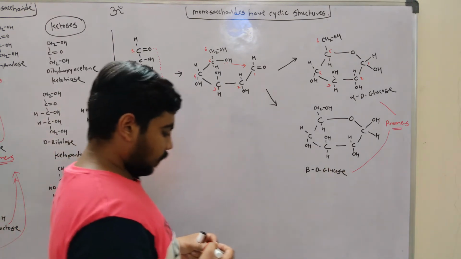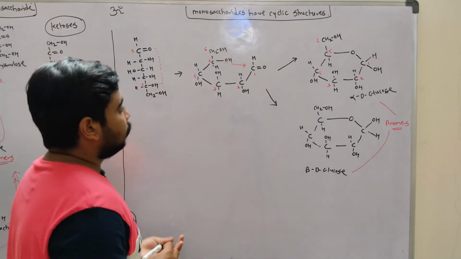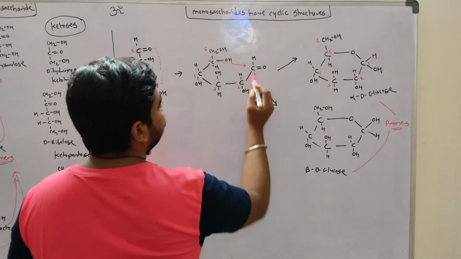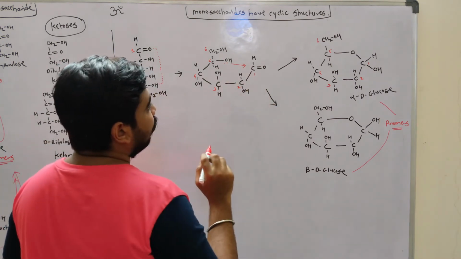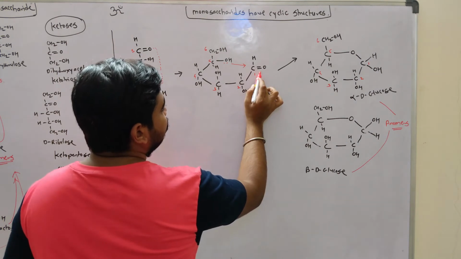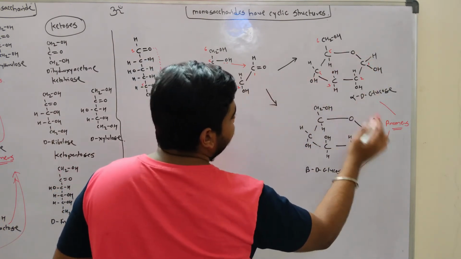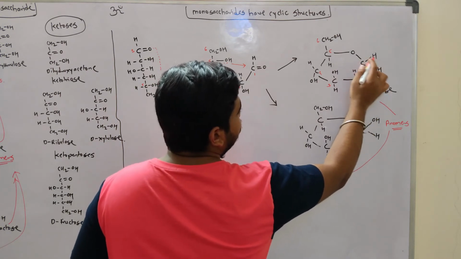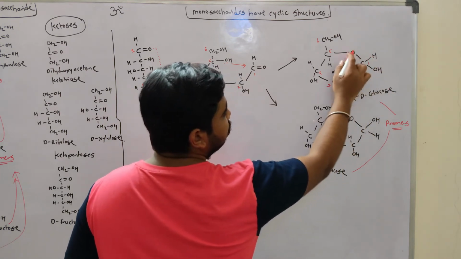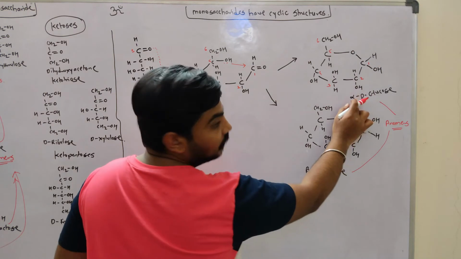So how do we get anomers? If you look at the structure, here is the first carbon. If the OH group is towards this oxygen, that will be beta. If the OH group is away from this oxygen, that will be the alpha structure.